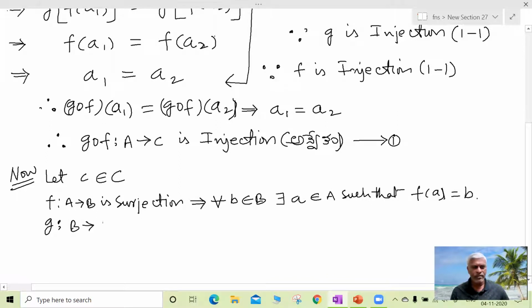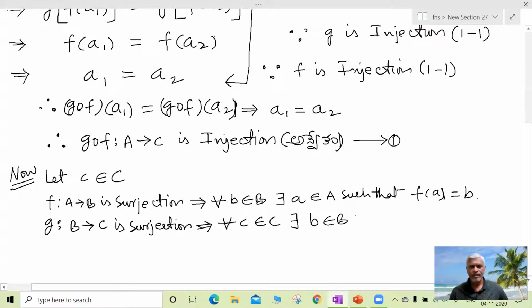g from B to C is also surjection. g from B to C is surjection. Therefore for all c belongs to C, there exists a b in B such that g of b is equal to